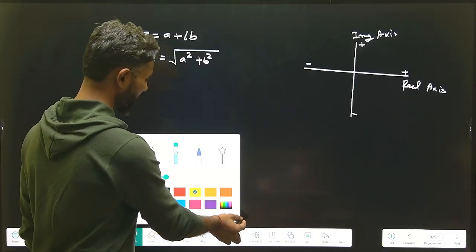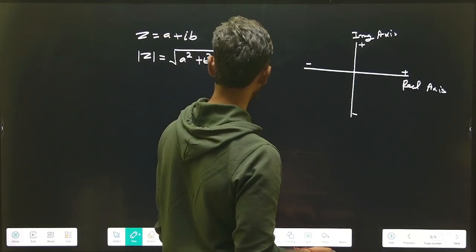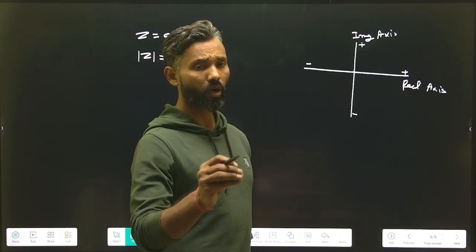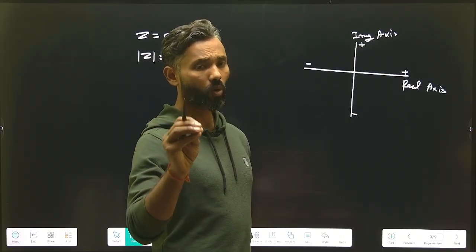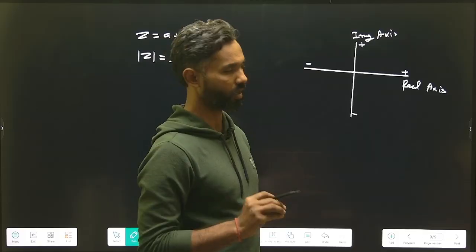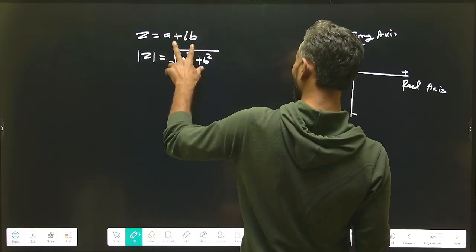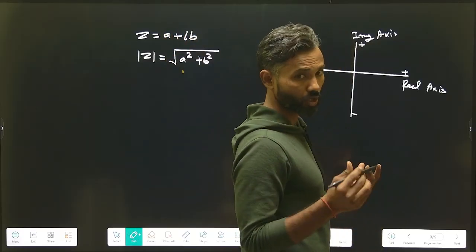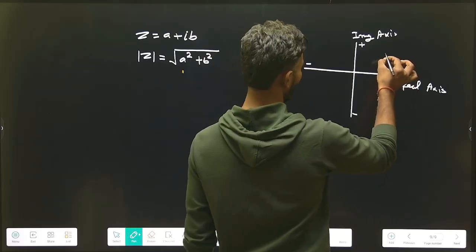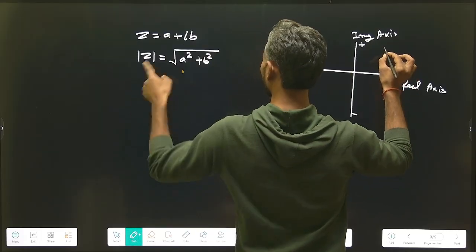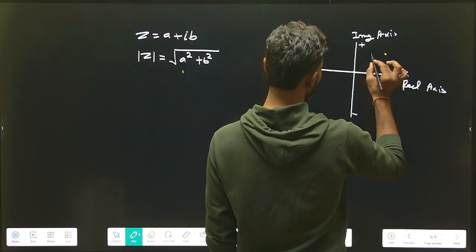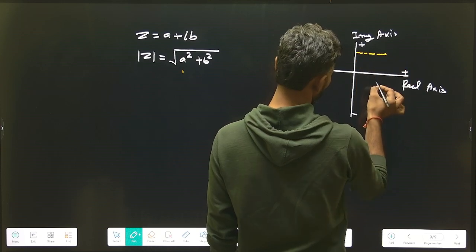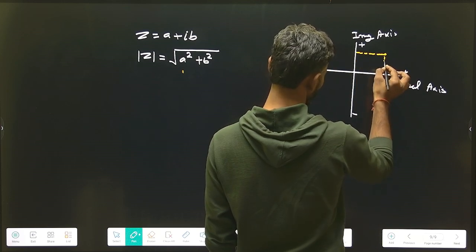dive deep a little bit. As I told you, each imaginary number can be represented in any of the quadrants based on the nature of the real and imaginary part. Suppose I'm saying that a and b both are greater than 0, it means both are positive, and this can be denoted in the first quadrant. So this is complex number z equal to a plus iota b. Firstly we will draw a. Okay, a will be parallel to the real axis, and this is b.